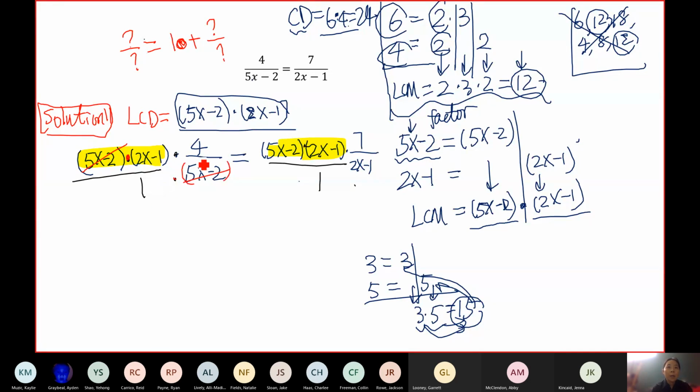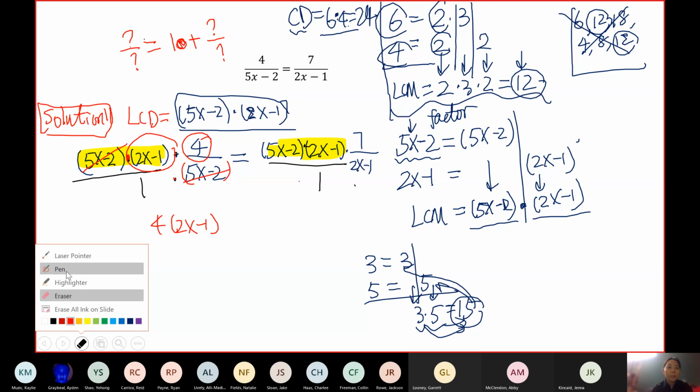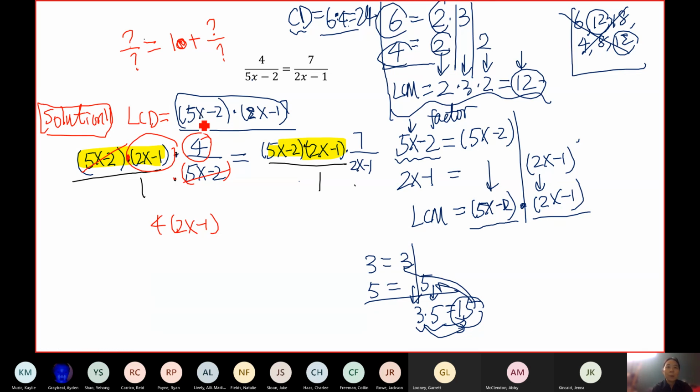Common factor. The top, we're left with a 4 times 2x minus 1. The bottom is just number 1. You can omit that, right? So 1, you don't have to write it. Anything divided by 1 would be itself. So you get rid of the bottom successfully. So this is the reason why we don't want you to multiply out.